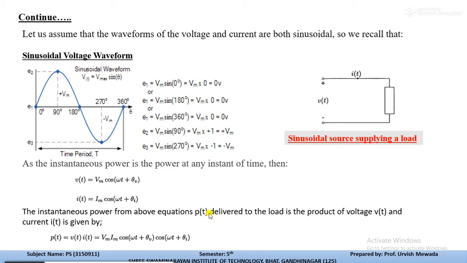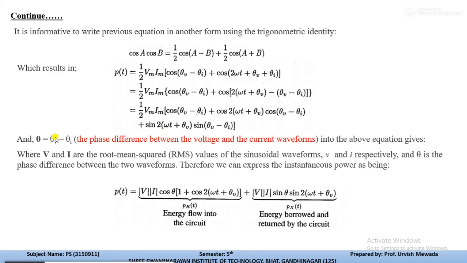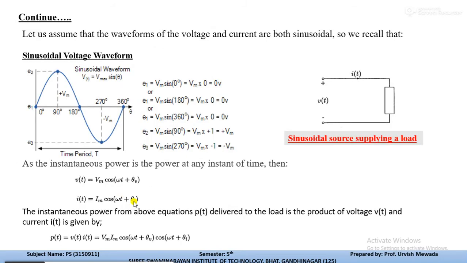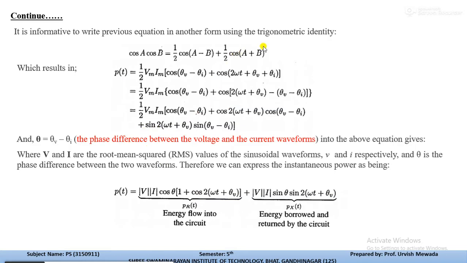So from this again it can be said that it is difficult to measure the power, because in this there are two quantities, one is power absorbed and one is power dissipated. So let us bifurcate both the quantities. So it is informative to write the previous equation using a trigonometric identity.